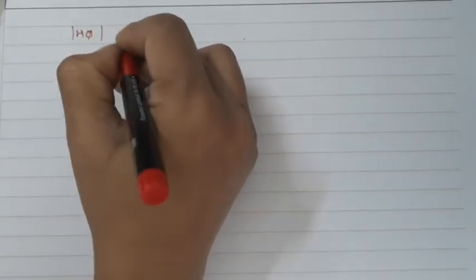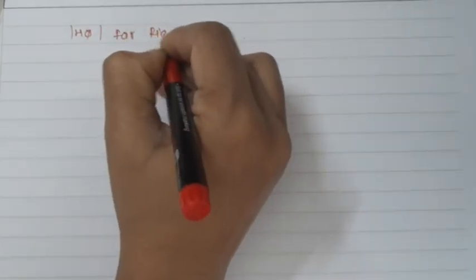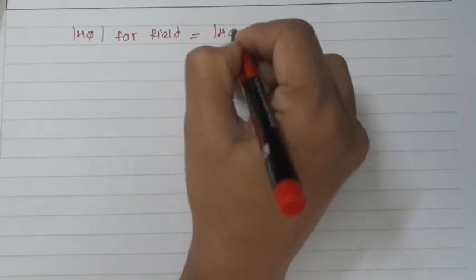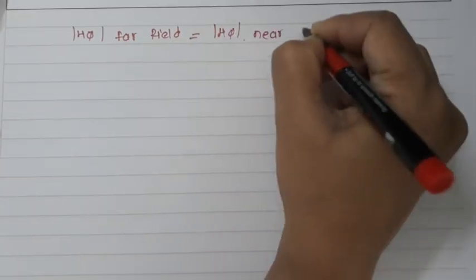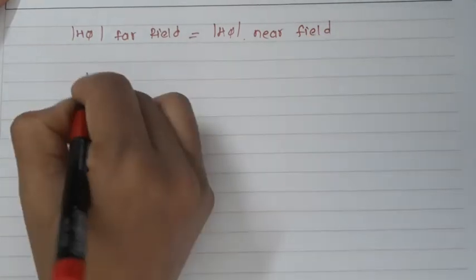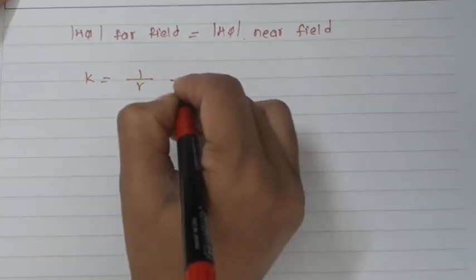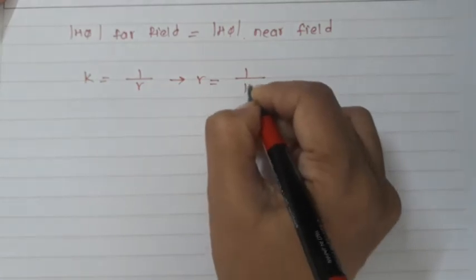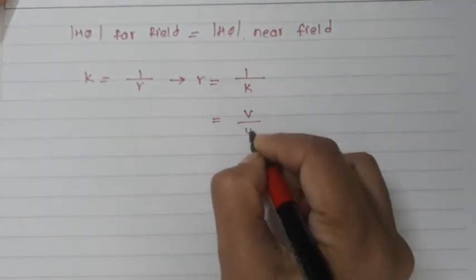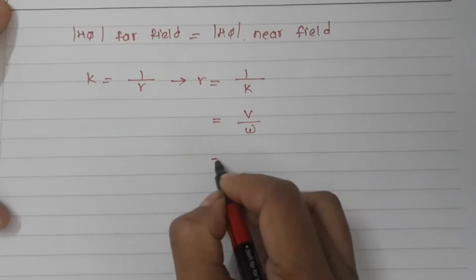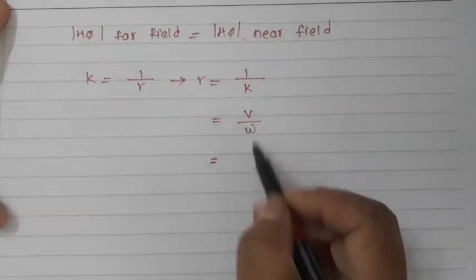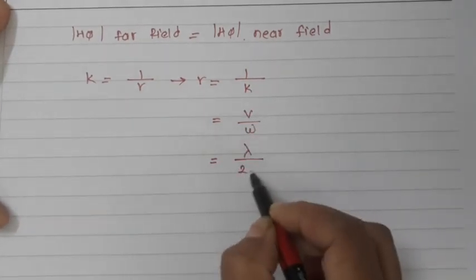So how will that happen? Here I am assuming that the far field and the near field are equal, so H phi far field is equal to H phi near field. Here I can say k is equal to 1 by r, so r is equal to 1 upon k, which is nothing but v by omega. As we know, 1 upon the phase constant is nothing but v by omega, which is lambda by 2 pi.